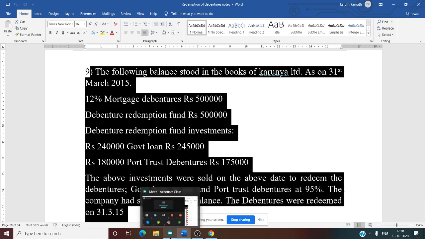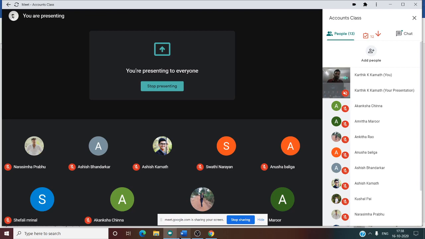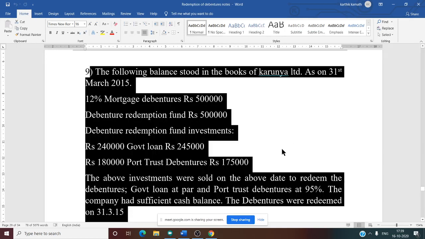So the DRFI account balance is not directly given. On the basis of investment, they have given the balance. So two separate balances are given: 2,45,000 is one balance, 1,75,000 is another. If you add both, you will get the DRFI closing balance as on 31st March 2015, that is, the balance brought forward. 2,45,000 plus 1,75,000 is your opening balance.